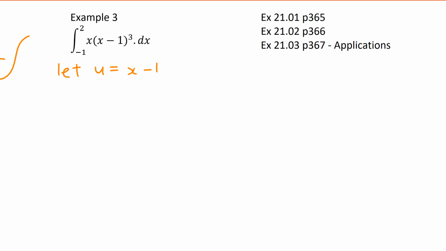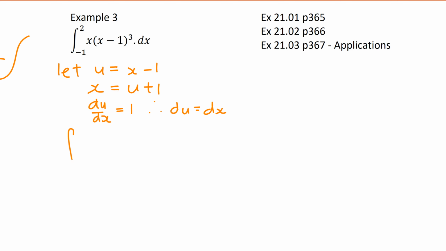Okay, so u equals x minus 1, x equals u plus 1. du by dx equals 1. Therefore, du equals dx. You guys happy with everything I've done so far?